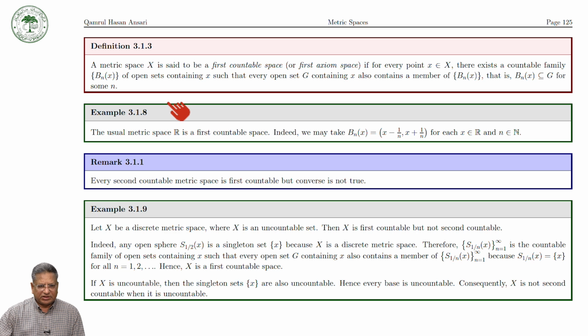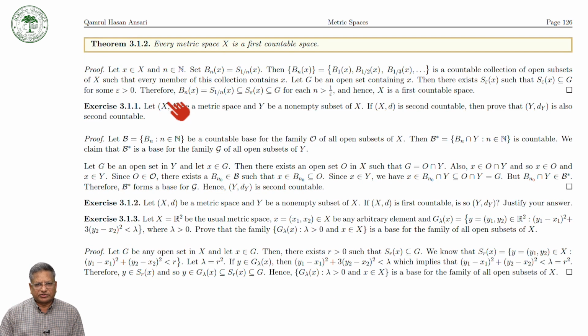Then we have seen several examples of first countable space as well as second countable space, and we have proved that every metric space is a first countable space.